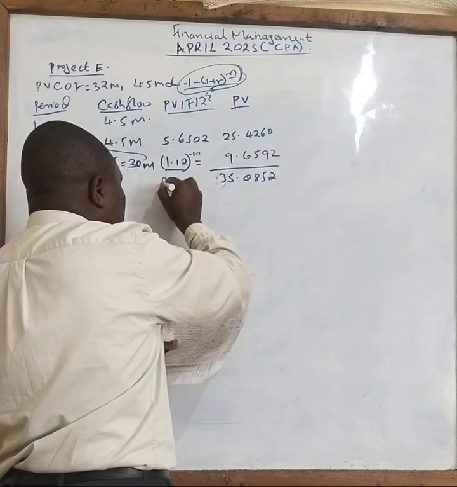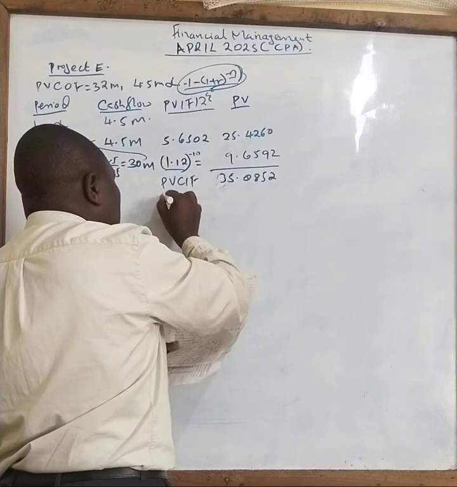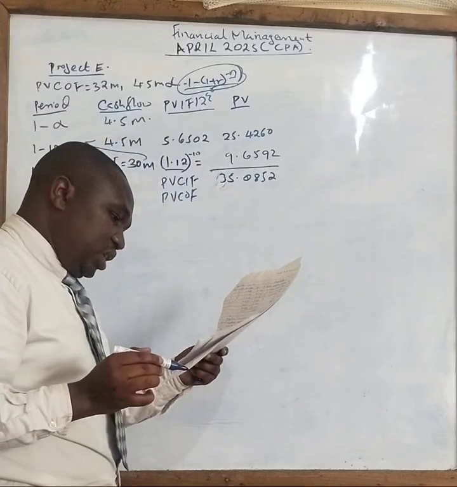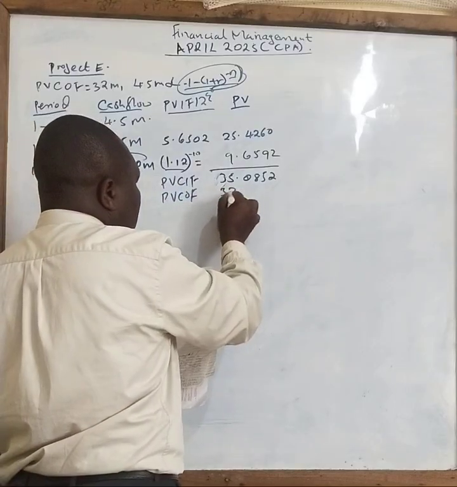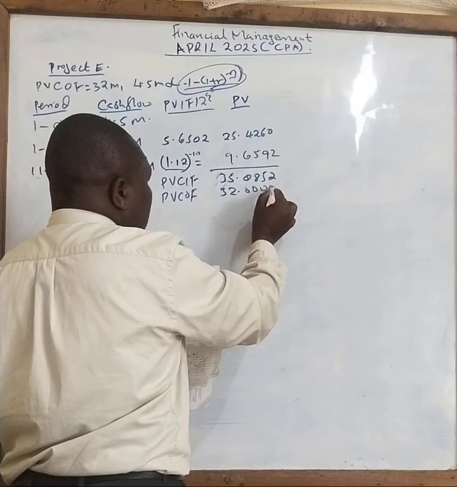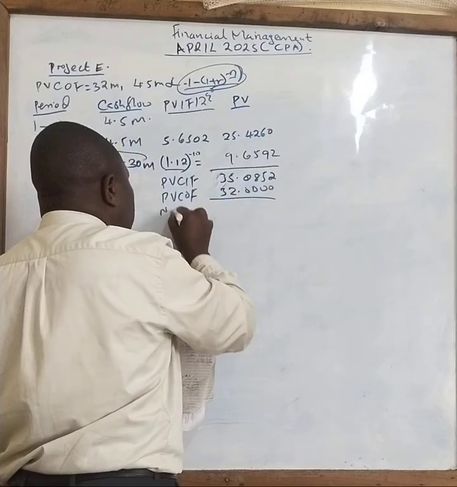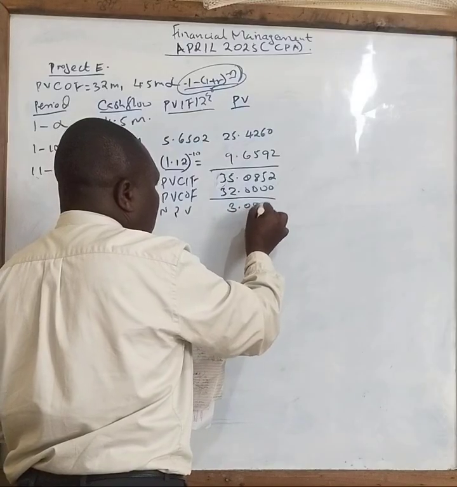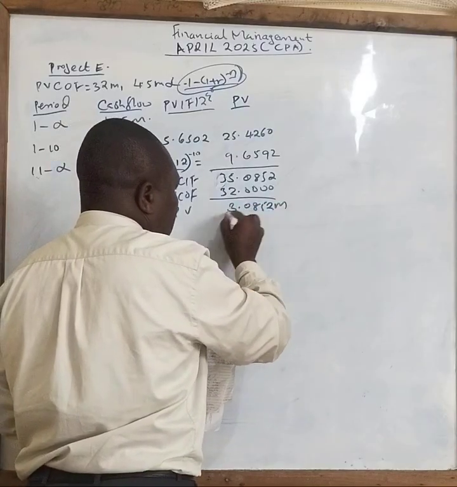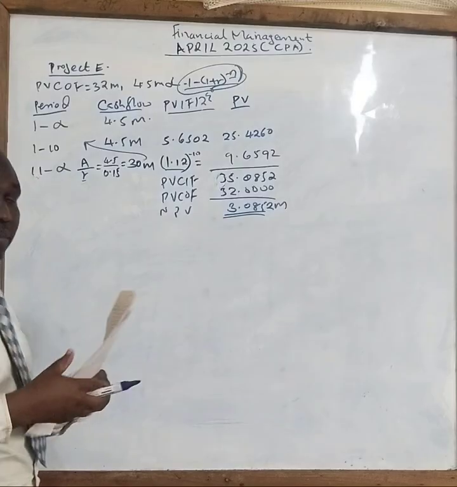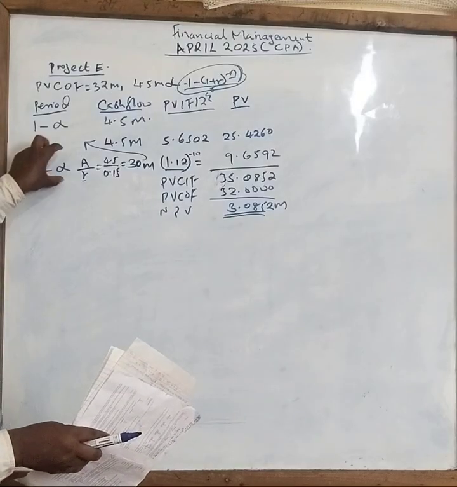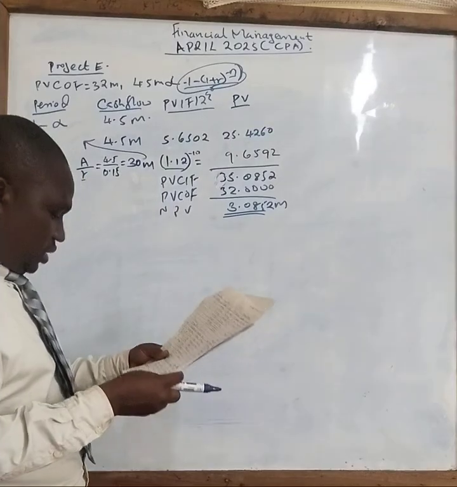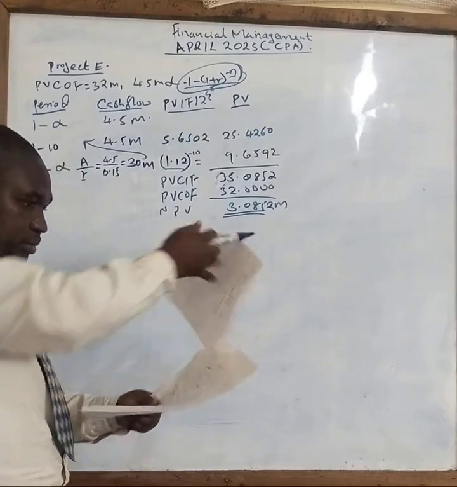35.0852. This is now the present value of cash inflow. What is the present value of cash outflow given in the question? We have been given 32. So you subtract 32 million. So your net present value is 3.0852 million. So class, pay attention to when it is to infinity. Very important.